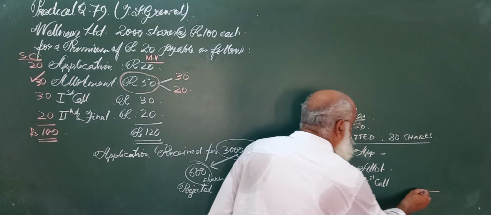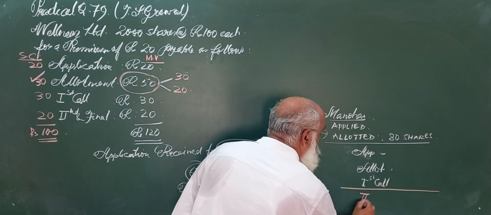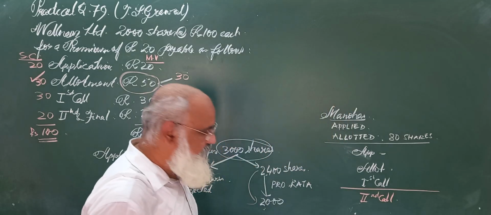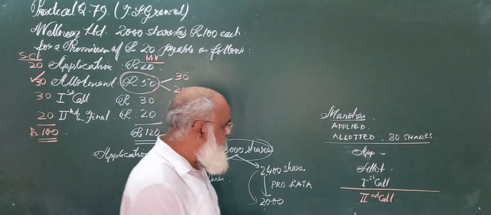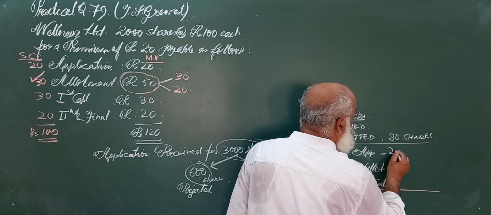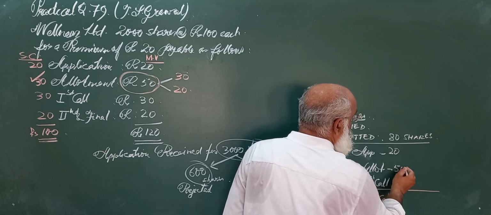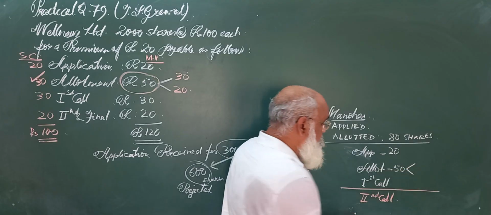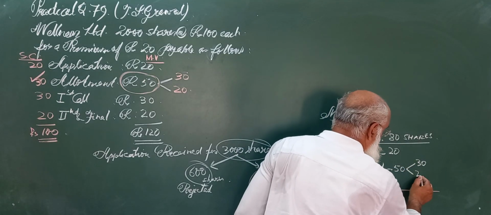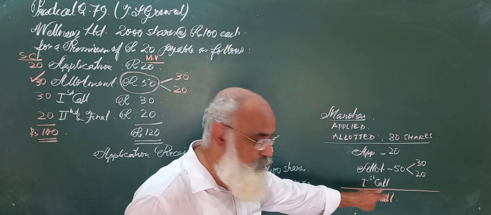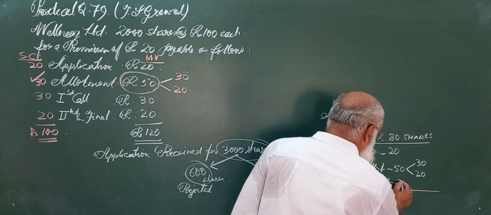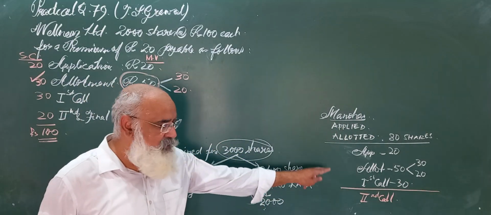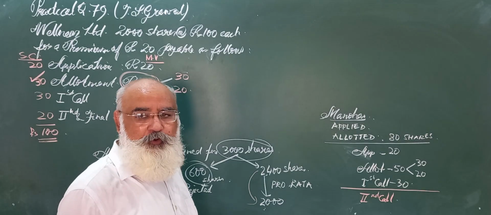The second call was not made at all. So see here, application was 20, this was 50, which we are writing. First bifurcation is for share capital 30 rupees, securities premium 20 rupees, and then again the first call is of 30 rupees. Now this is the entire question. Now what we have to do?